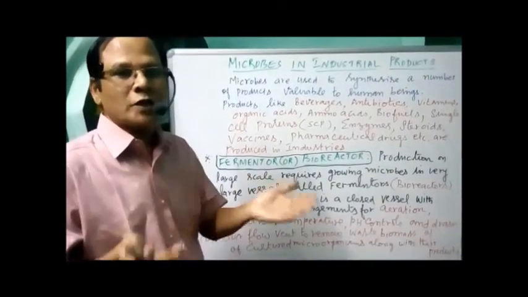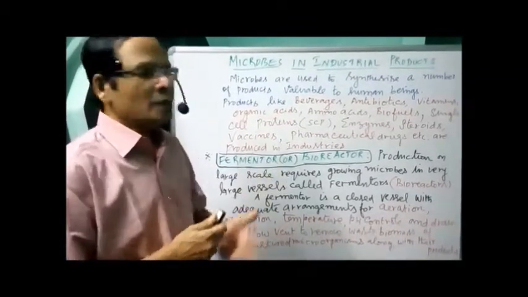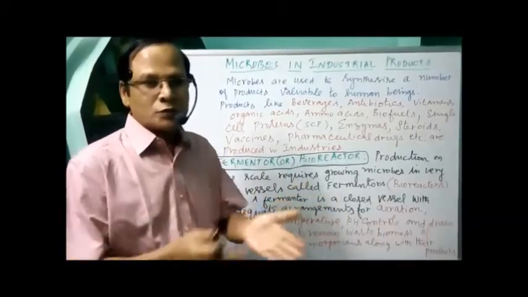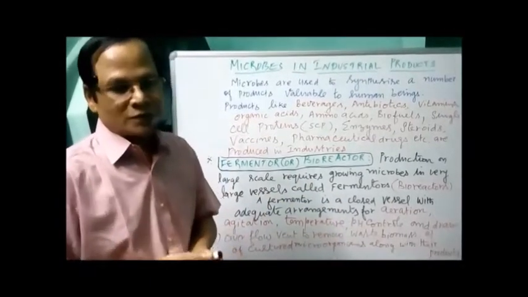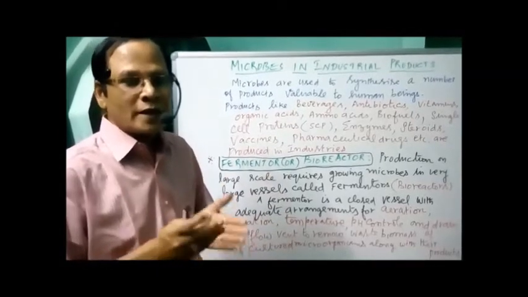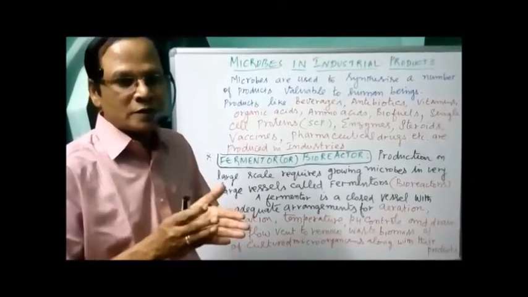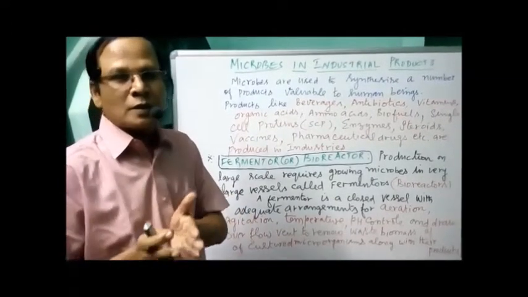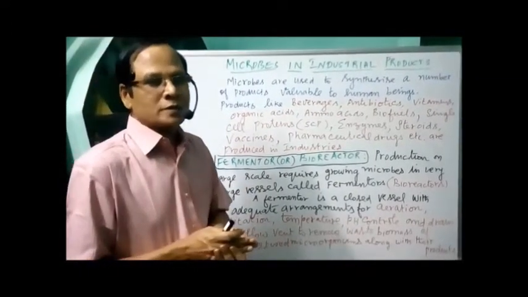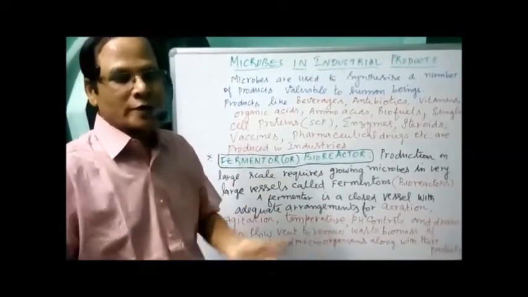What for? Aeration, agitation of the reactants we introduce, and also pH control, temperature control, and a drain or overflow vent to remove the waste biomass or the cultured microorganisms along with their products.